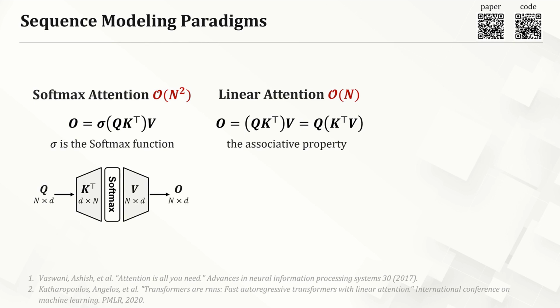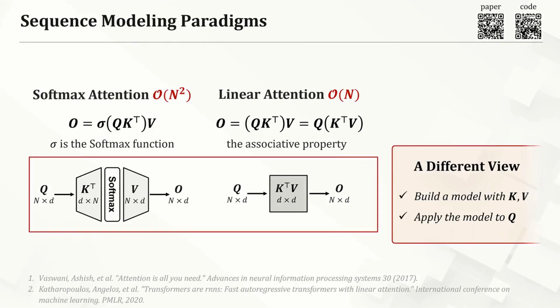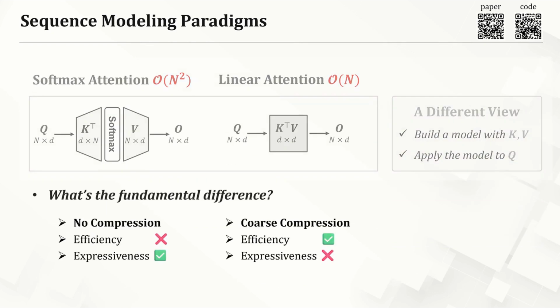Linear attention does a similar thing, building a single linear layer using K and V. In other words, attention is simply the process of building a model with K and V, and then applying that model to Q. So if both are building models, what is the fundamental difference? The answer is compression. Softmax attention does not compress K and V. It has incredible expressiveness but terrible efficiency. Linear attention applies coarse compression. It gives us great efficiency but loses vital information. Therefore, sequence modeling is all about how we compress context.